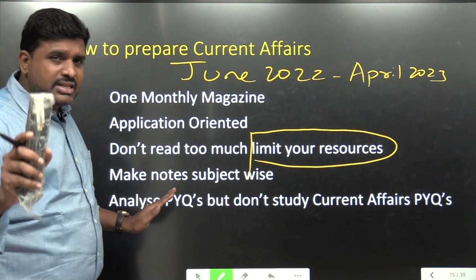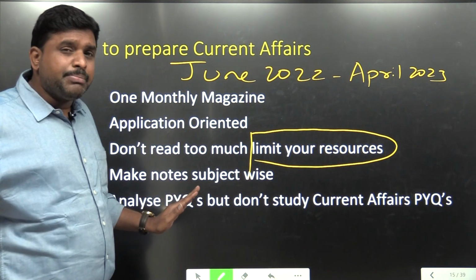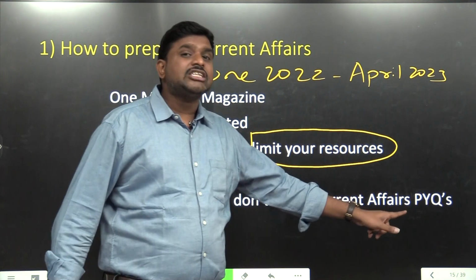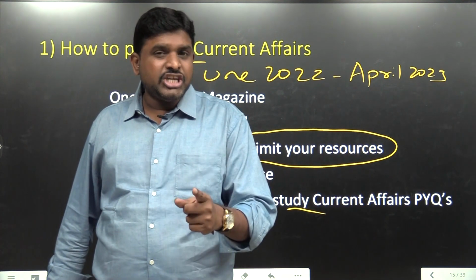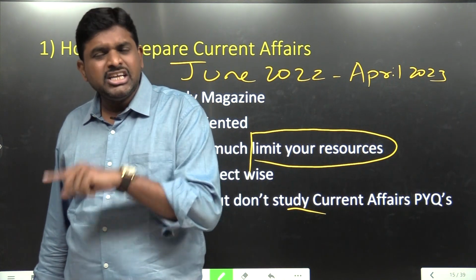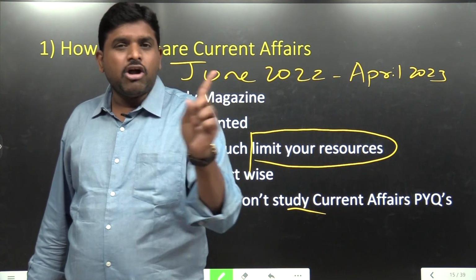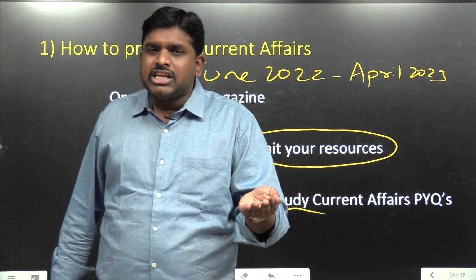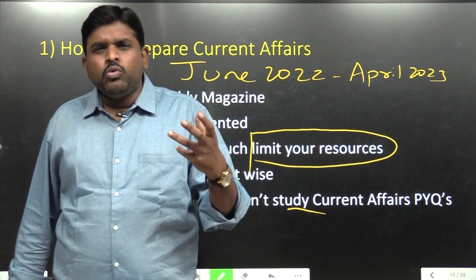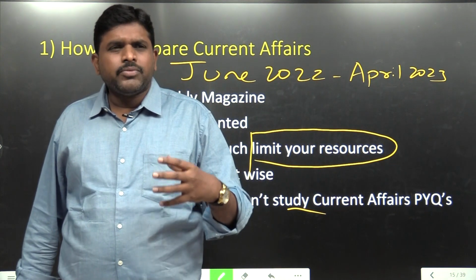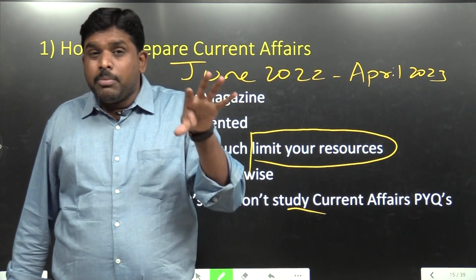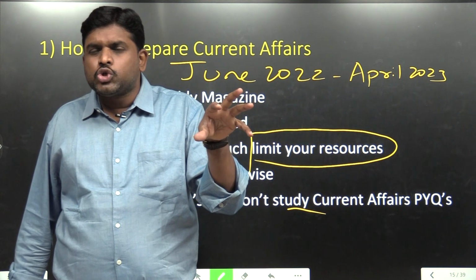Analyze PYQs. Compulsorily analyze previous year's questions. Analyze the previous year question paper. But don't study current affairs PYQs, because current affairs PYQs will change. You read the geography static part PYQs, the economy static part, history, and polity PYQs, but not current affairs. Go through the current affairs PYQs and understand what type of questions they are asking, what they want from us, what they are demanding from us. Analyze that. You have to be very careful in studying previous year's questions of current affairs.